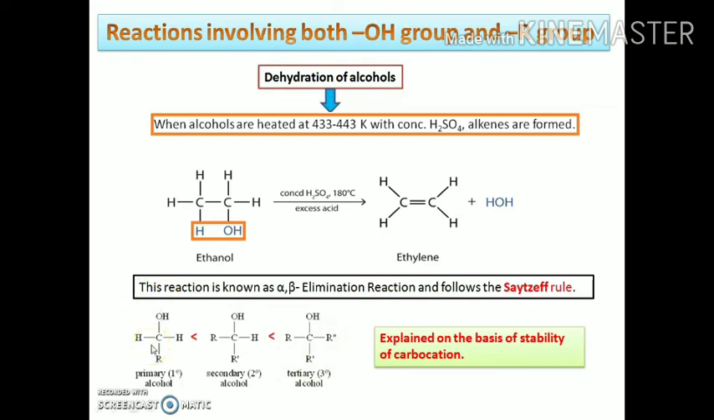The reactivity of different alcohols during the formation of alkenes follows an order. Primary alcohols are least reactive during dehydration reactions, and tertiary alcohols are highly reactive towards the elimination reaction. This can be explained on the basis of the stability of the carbocation, as during dehydration reactions a carbocation is formed, and tertiary carbocations are more stable in comparison to secondary, and secondary carbocations are more stable than primary.